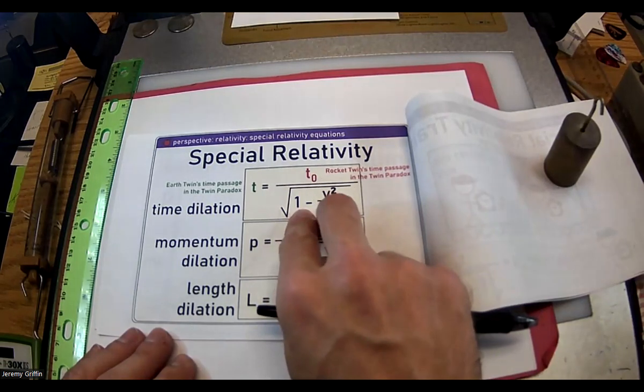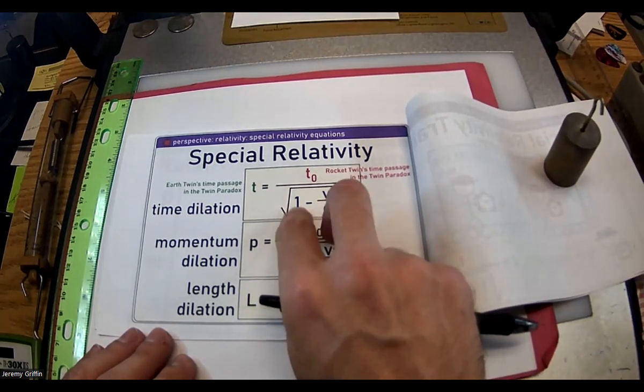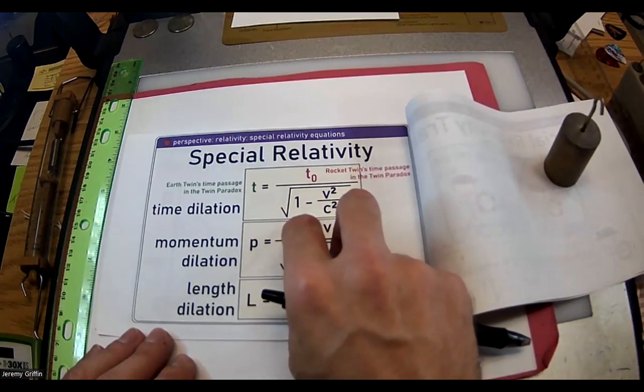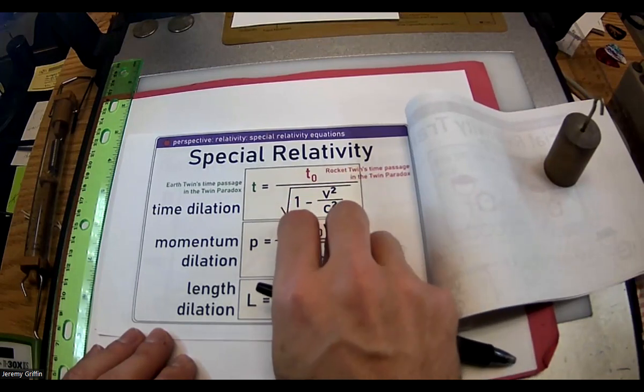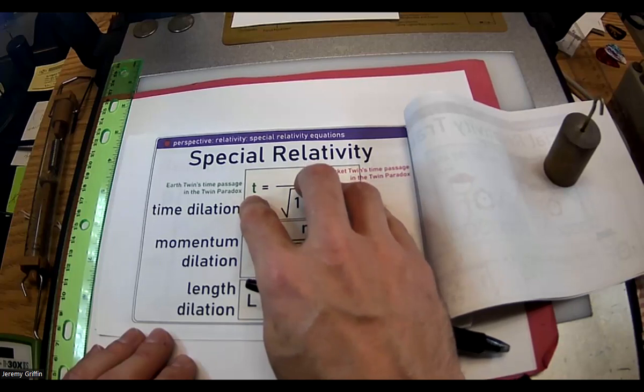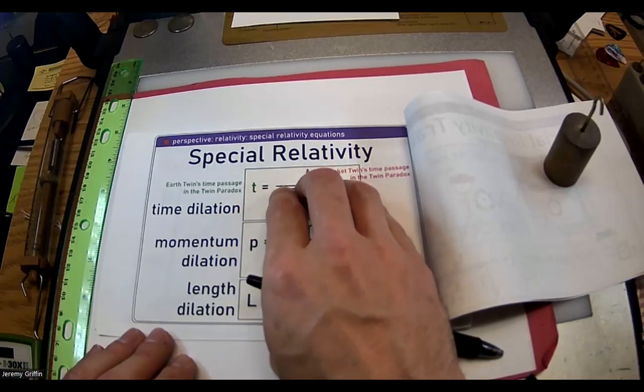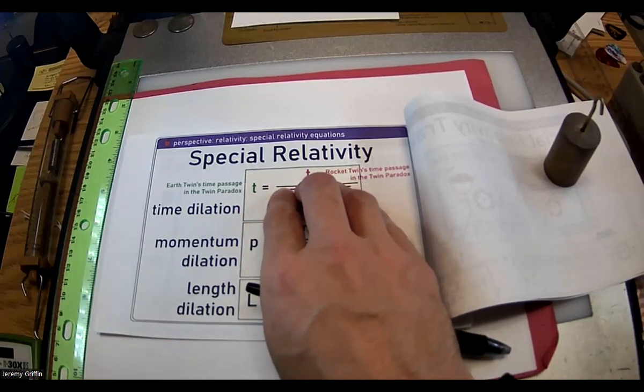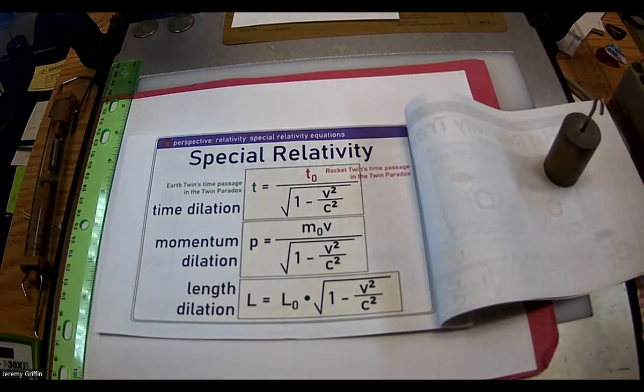What is 1 minus 0? 1. What's the square root of 1? 1. What is t naught divided by 1? t naught. Oh, and look at that. Earth twin's time and rocket twin's time, they match. So everybody agrees on how much time has passed, as long as it's non-relativistic. And if it is relativistic, then you just apply that Lorentz factor also.